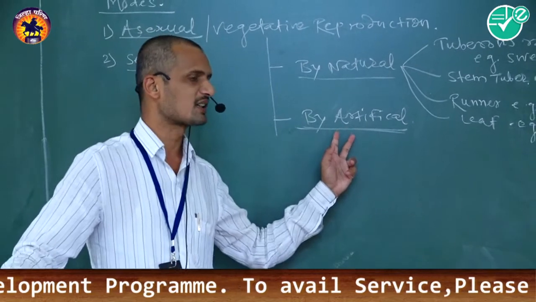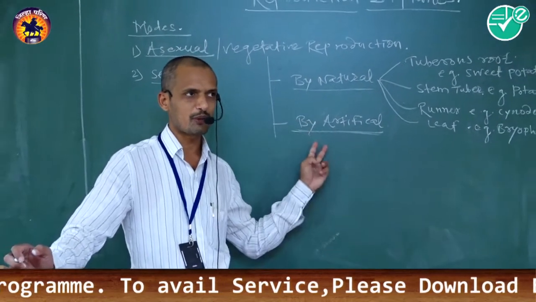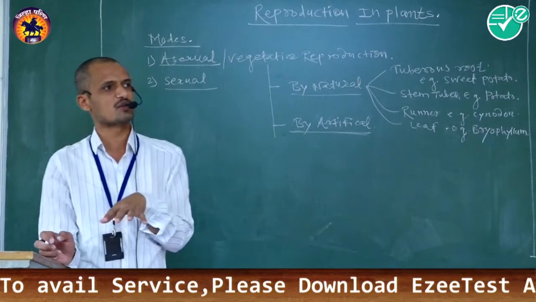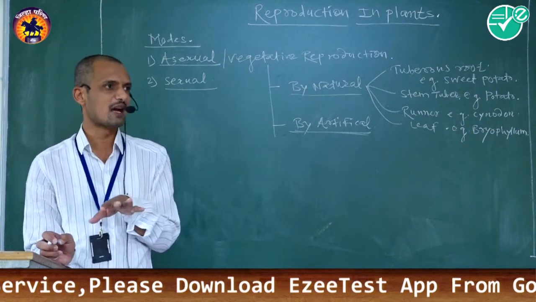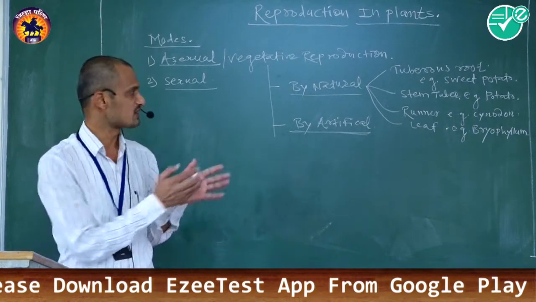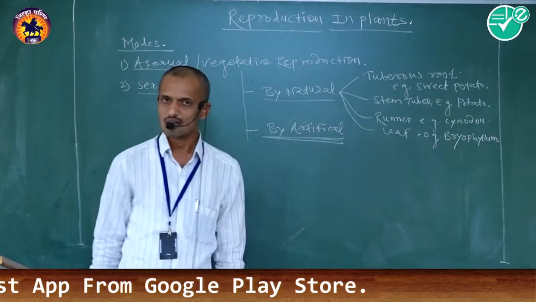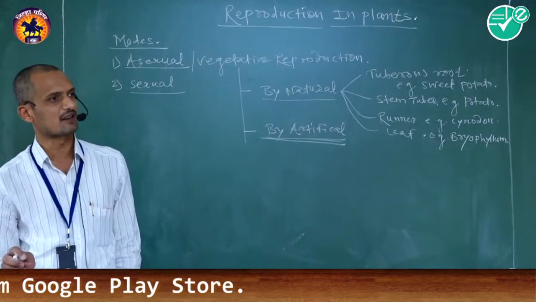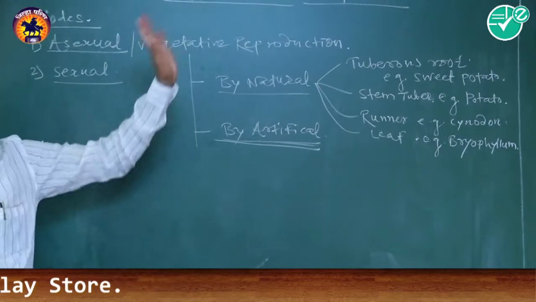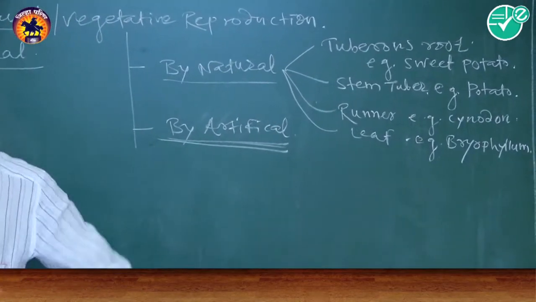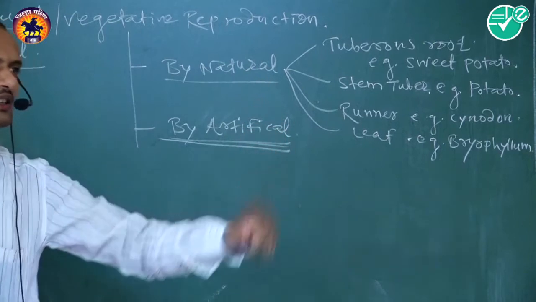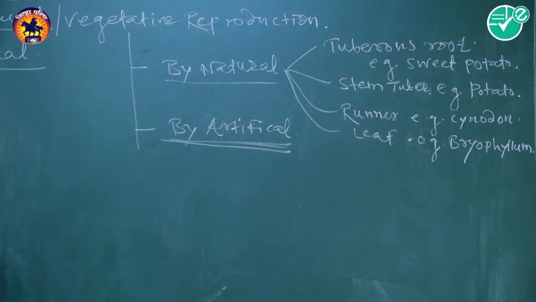Without man-made activity, the plant parts root, stem and leaves do not develop young ones like their parents. When man-made activities are involved to develop young ones by vegetative organs like root, stem and leaves, that is called the artificial method of vegetative propagation.